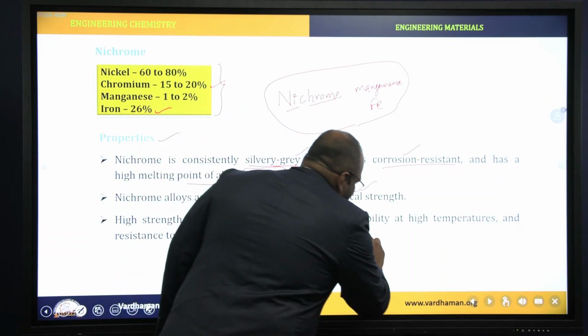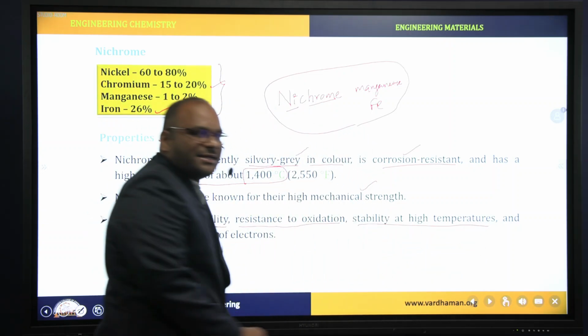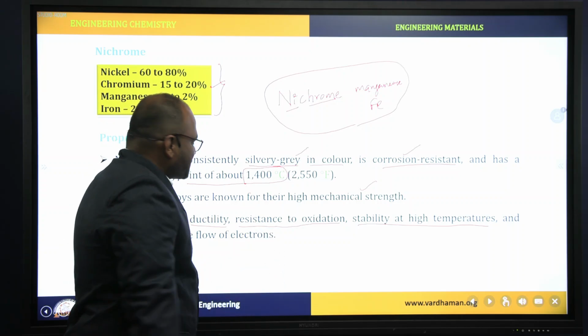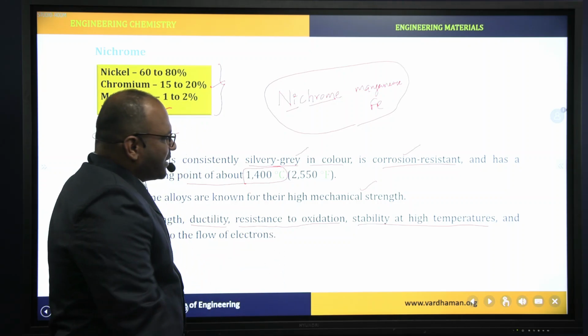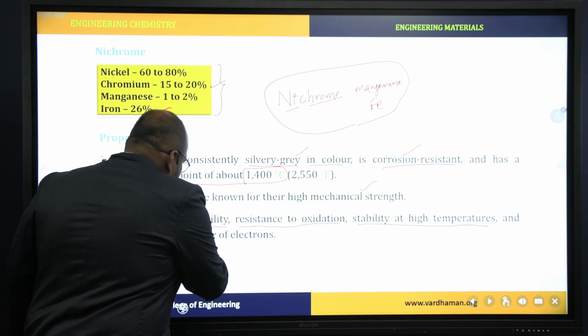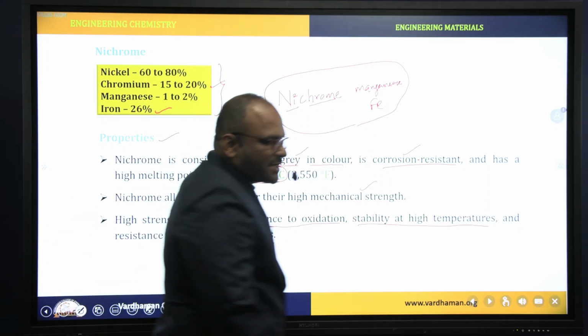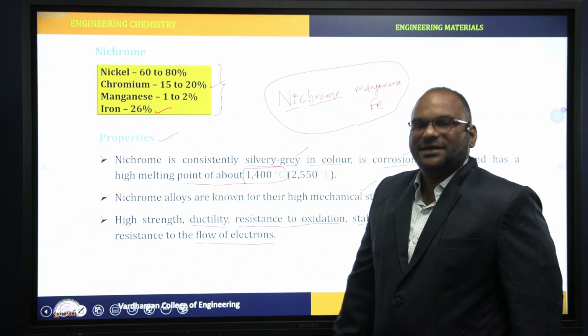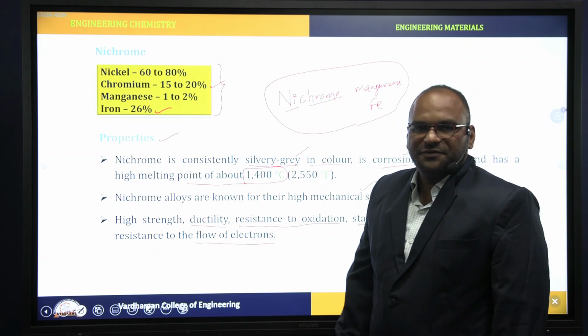Next, stability at high temperatures. These alloys can bear high temperatures, and also have resistance to the flow of electrons. Resistance to the flow of electrons means these act as insulators. There is no conductivity.